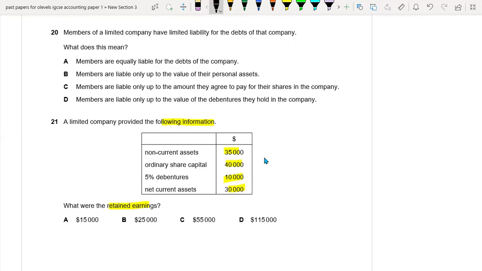So we have the non-current assets. First of all, add ordinary share capital, and we are basically doing the reverse working. Add debentures and deduct the non-current assets. So you will have the retained earnings.